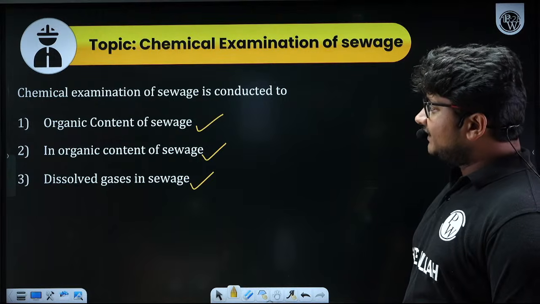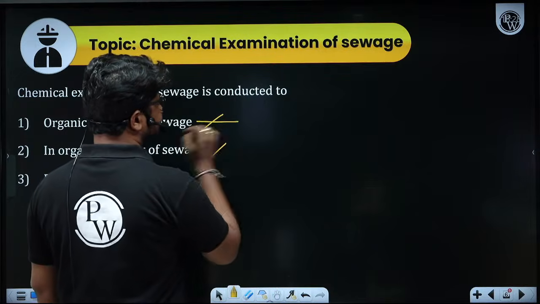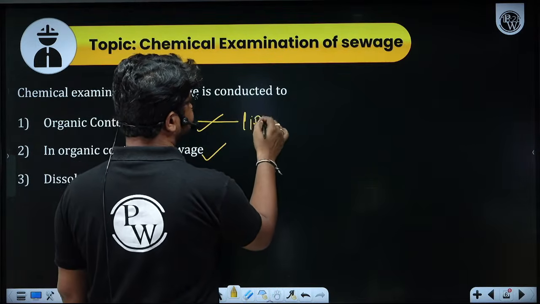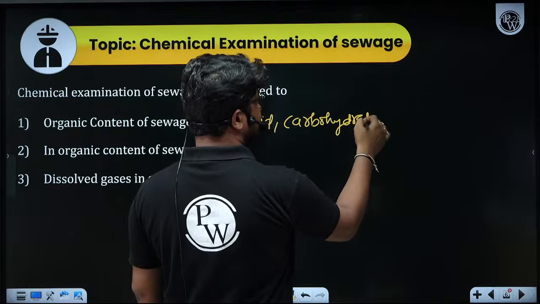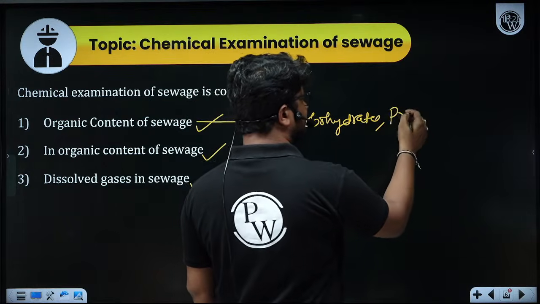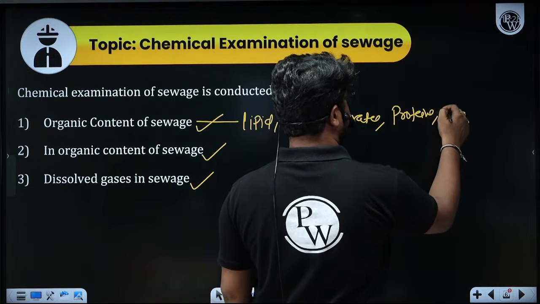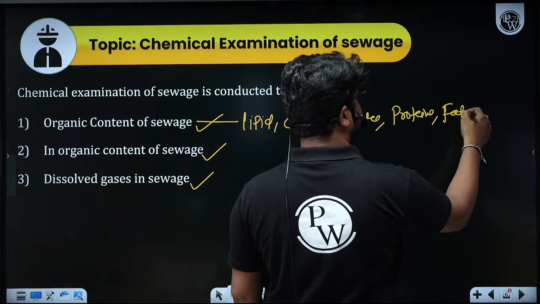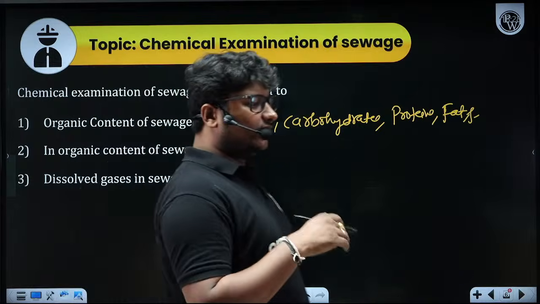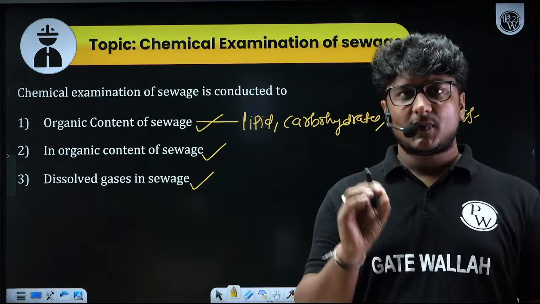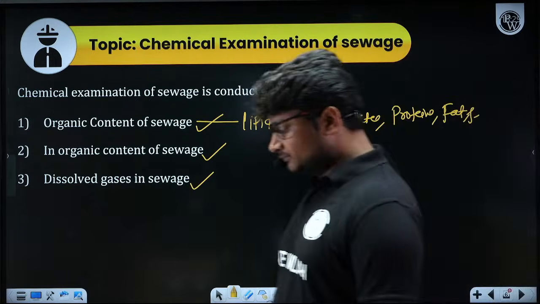In the organic content of sewage, multiple things are there. You have lipids, you have carbohydrates. These are things which are present in the wastewater. You have some protein, fats, multiple things are present. If you try to find out the percentage composition of all these things, it is going to be very, very difficult for anyone.